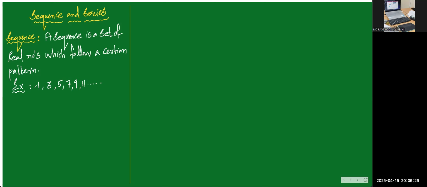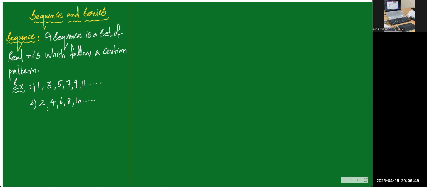Yes. One more example. If I write here 2 comma 4, what will be the next number? Come on, what will be the next number? 6. Yes, definitely 6, then 8, then 10, and so on.